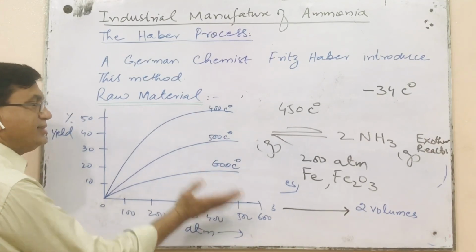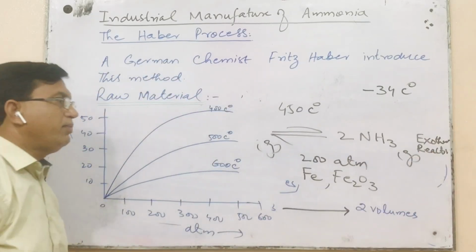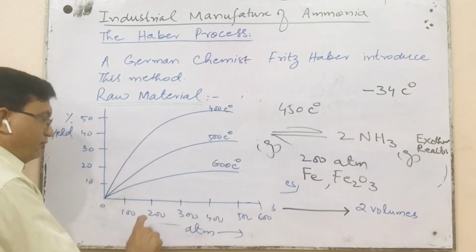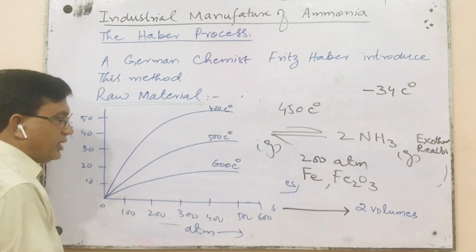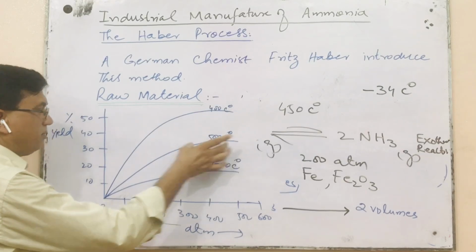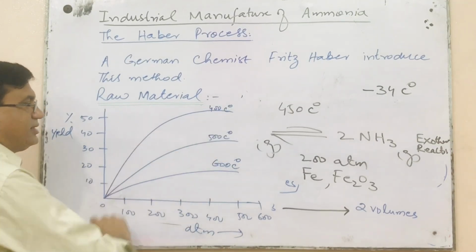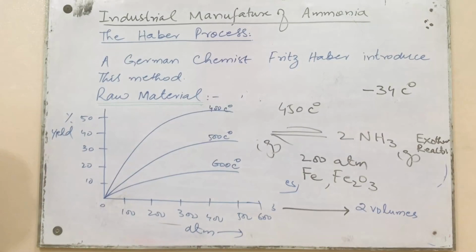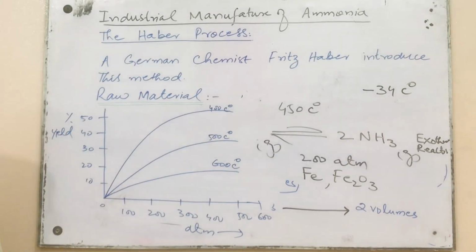If we decrease the temperature, due to its exothermic nature, the low temperature will favor it, and this graph is indicating this fact: at the same pressure, by just decreasing the temperature, the percentage yield will be increased. At 400 degrees centigrade there is this much yield. But at 400 degrees centigrade the reaction becomes slow. That's why